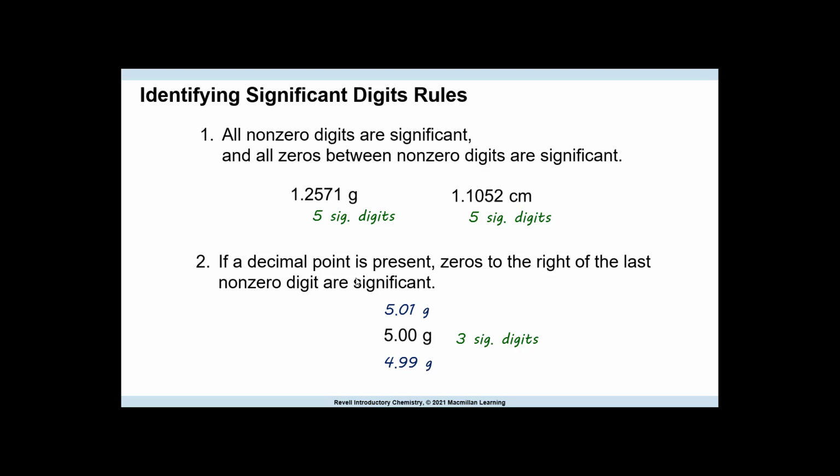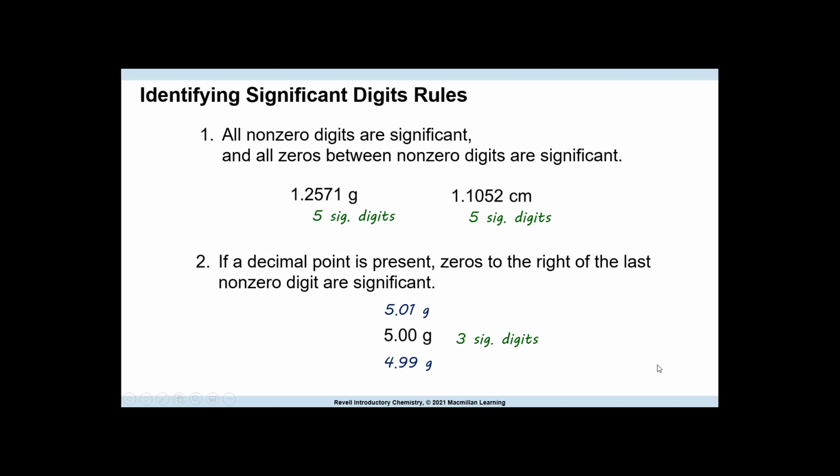Okay, so all non-zero digits are significant. All zeros between non-zero digits are significant. What does that mean? Okay, well, if we look here, if you have no zeros in your value, they're all significant. This is a measured value. We're going to say all of these are significant. If you have a zero sandwiched between numbers that are not zero, that is also significant.